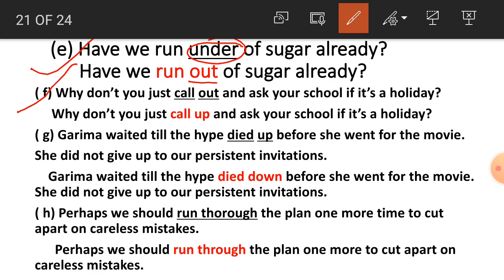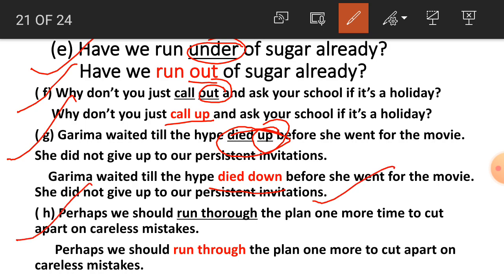Number F. Why don't you just call out and ask your school if it is a holiday? So out is the wrong one here. What will it be here? Call up. Why don't you call up and ask your school if it is a holiday? Number G, students, Garima waited till the hype died up before she went for the movie. She did not give up to our persistent invitation. So here died up is wrong. It will be died down. Garima waited till the hype died down before she went for the movie. She did not give up to our persistent invitation.